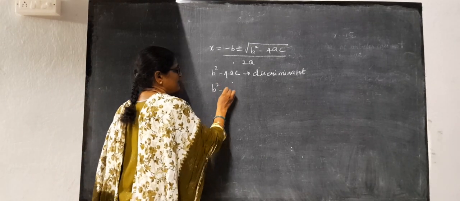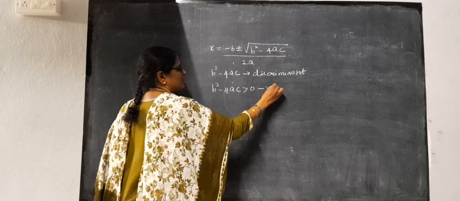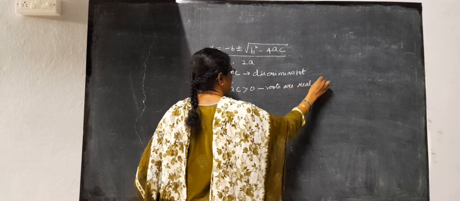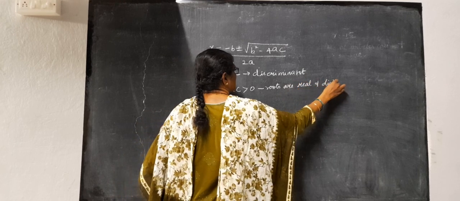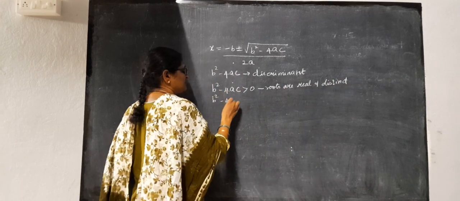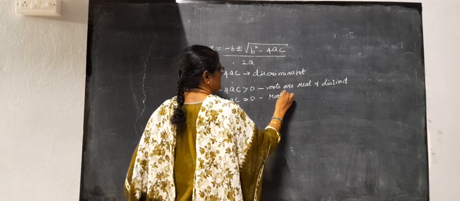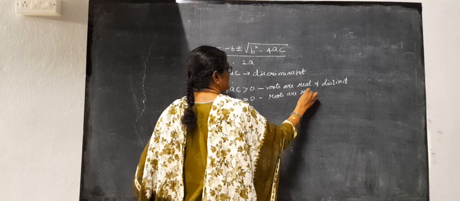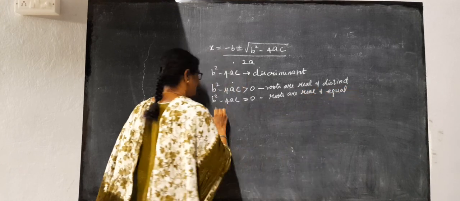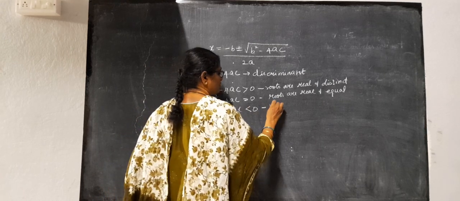If b square minus 4ac is greater than 0, the roots are real and distinct. If b square minus 4ac is equal to 0, the roots are real and equal. If b square minus 4ac is less than 0, no real roots.